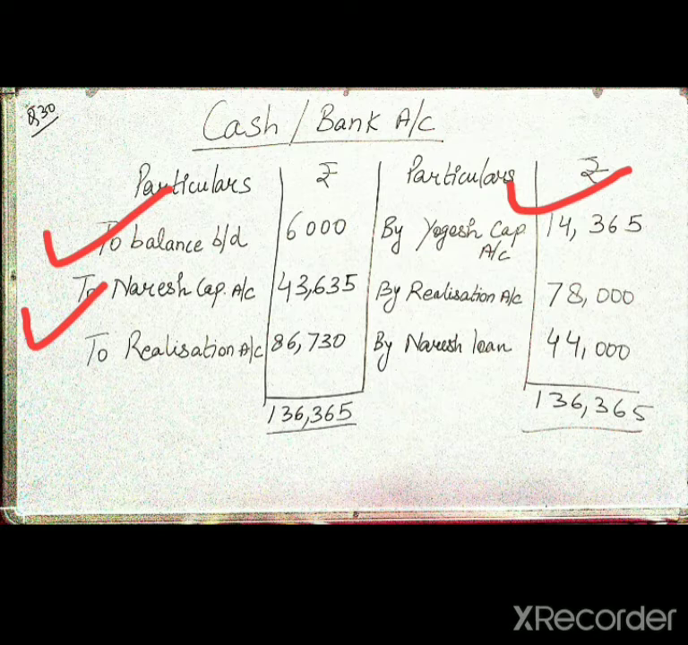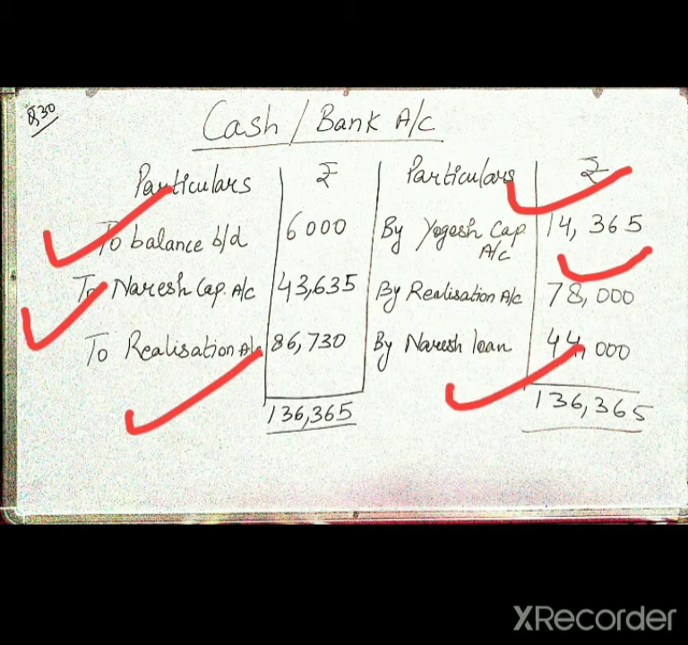After that, you have to transfer the total amount of cash or bank from the realization. The realization debit side was 78,000, so it will come on the credit side now, and the debit balance was 86,730, so it will come on the debit side. After that, the partners' loan, which was given on the liability side in the question, will also come on the credit side. It means you have to transfer the vice versa entries. So the total we have got is equal on both sides, hence the question is completed.